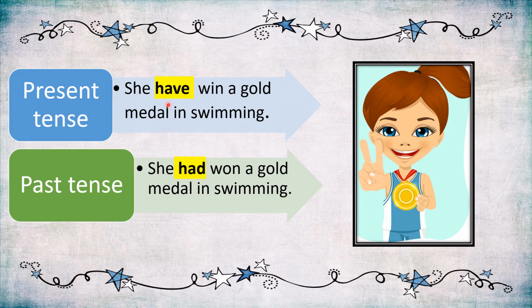So children, have, has and had are verbs, like is, are, was and were. Here win is the verb, and won is the past tense form of the verb win. Understood children?